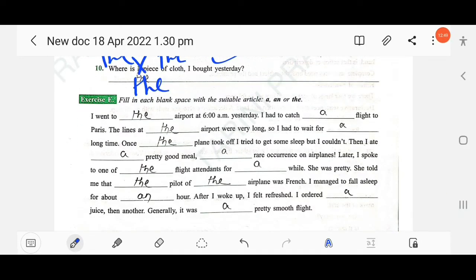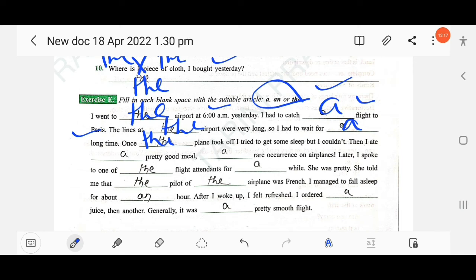The next, fill in each blank space with the suitable articles "a" and "the". So here, I went to the airport at 6 a.m. yesterday. I had to catch a flight to Paris. The lines at the airport were very long, so I had to wait for a long time. Once the plane took off, I tried to get some sleep, but I couldn't. Then I ate a pretty good meal, a rare occurrence on airplanes. Later I spoke to one of the flight attendants for a while. She was pretty. She told me that the pilot of the airplane was French.